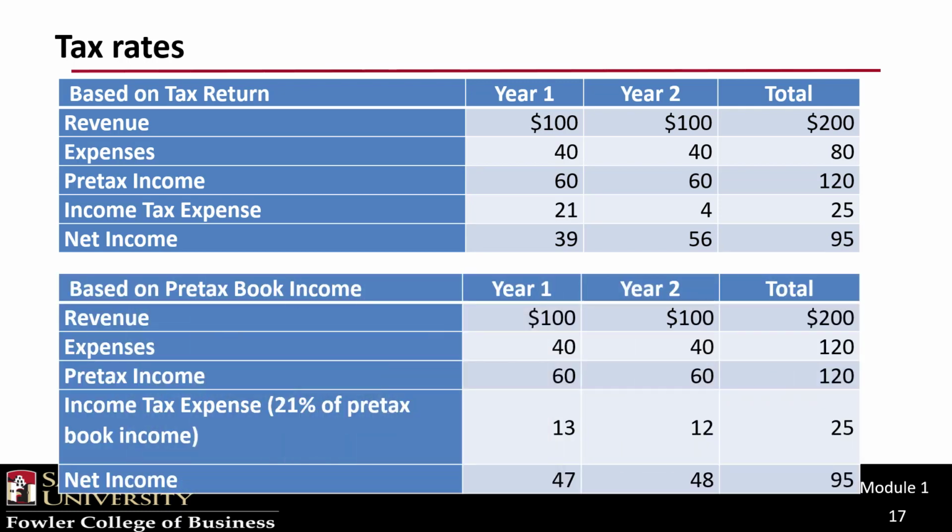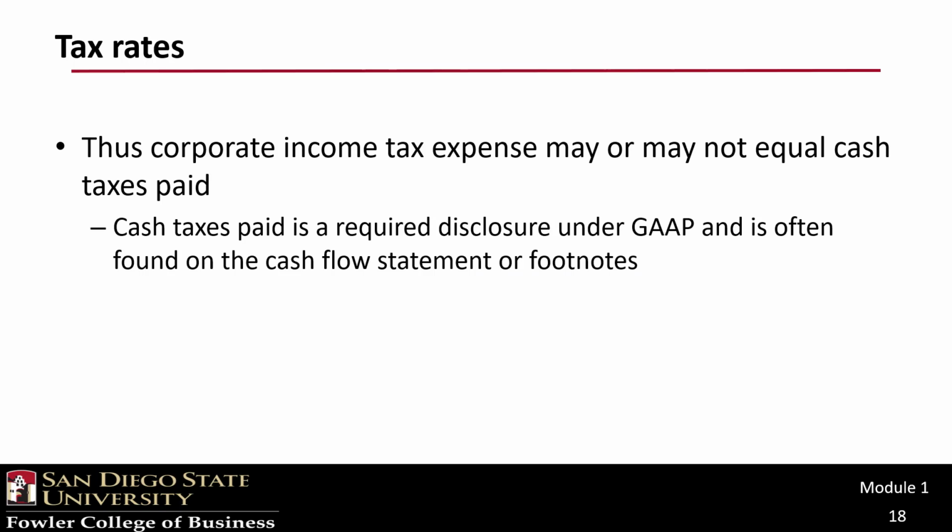Instead, they decided that a more meaningful tax expense would be one based on pre-tax income as reflected in the financial statements. And so the financial statement presentation of tax expense is focused more on pre-tax book income than on the amounts from the tax returns themselves. Why do I tell you this?